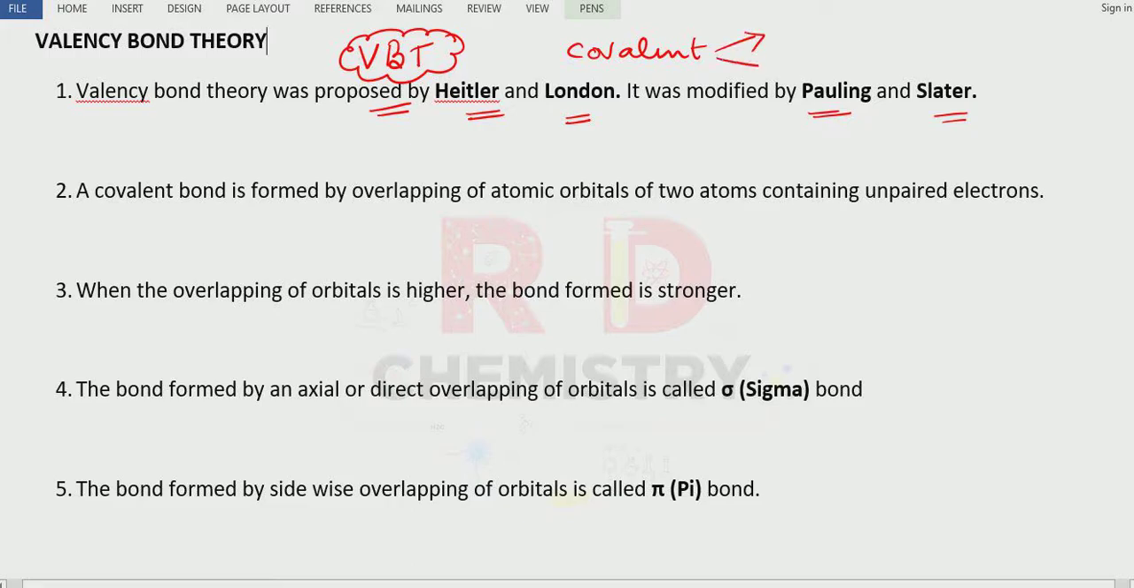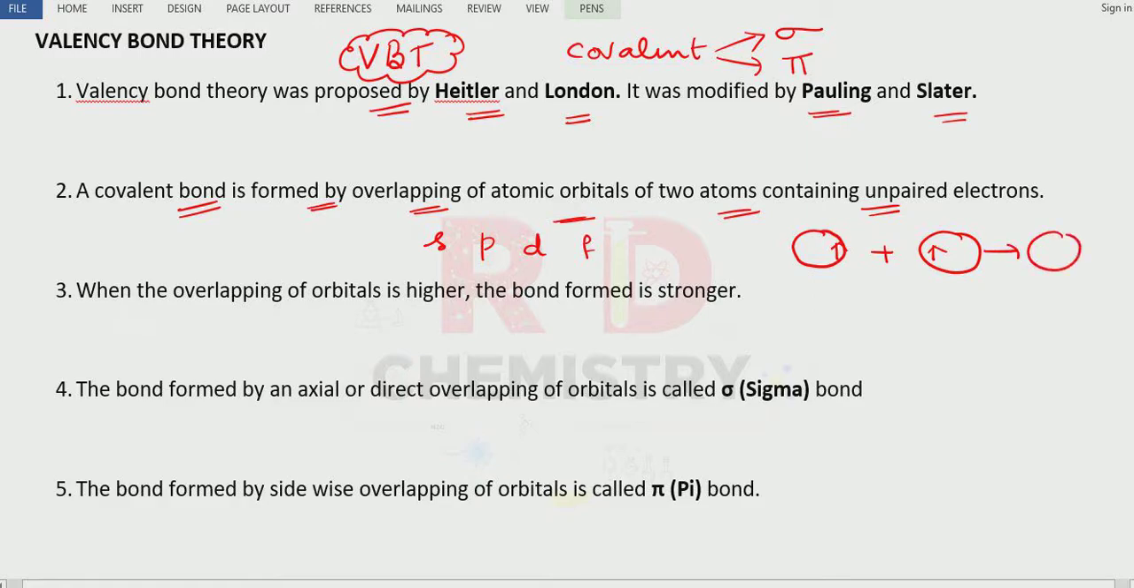There are two types of covalent bond. One is known as the sigma bond, the other is called the pi bond. A covalent bond is formed by overlapping of atomic orbitals of two atoms containing unpaired electrons. For example, we have s orbitals, p orbitals, d orbitals, f orbitals. Let me take an s orbital. An s orbital is spherical in shape. Consider one electron, then consider one more s orbital containing an unpaired electron. These two will overlap. When they overlap, electron pairing takes place, so we get a bond.